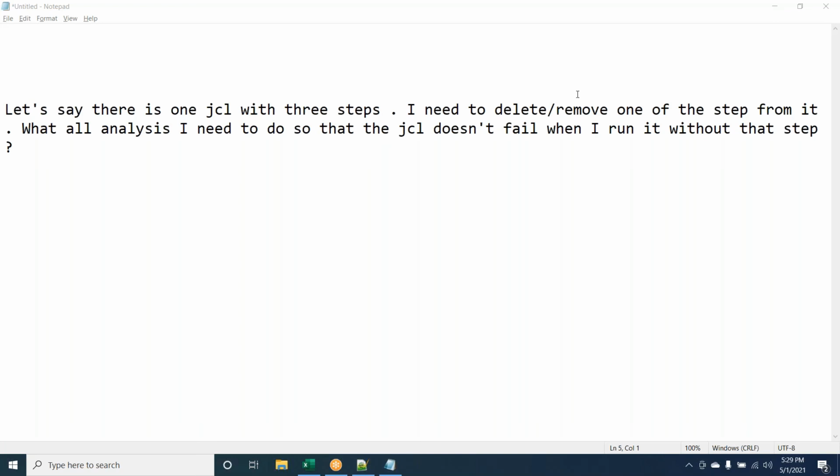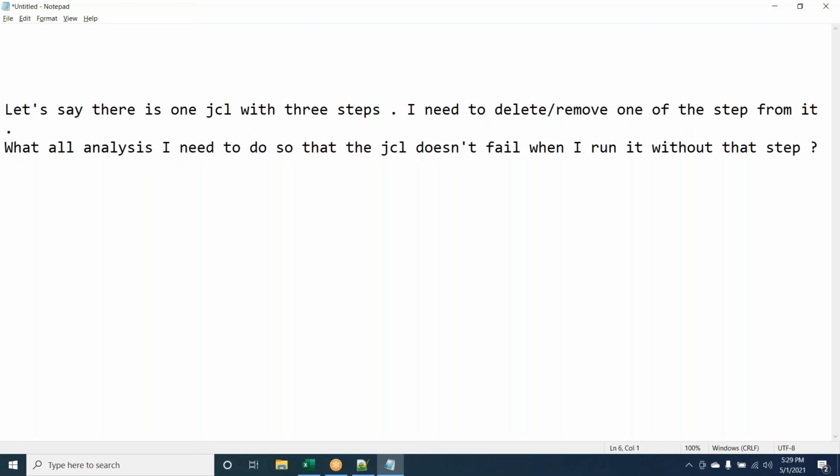I think it's a straightforward question. Go with the answer now. So there are 3 steps, and I need to remove one of them. First I'll check what that particular step does, and whether I really need it or it is redundant.